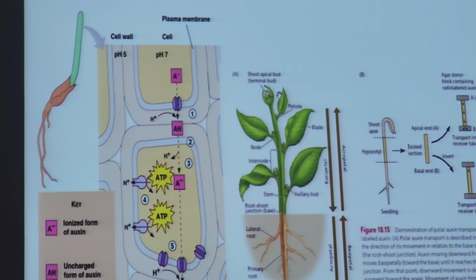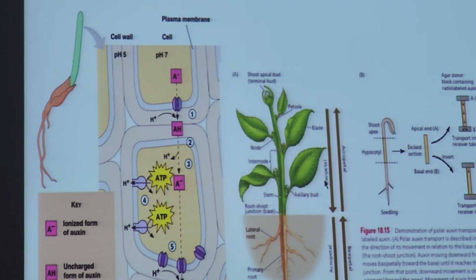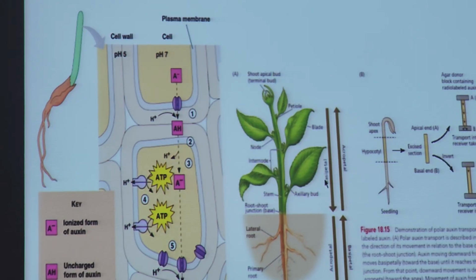Basipetal movement, acropetal movement, and it's kind of inverse when you go to the root region. Even though you cut some portion of the plant and invert it, it will still follow this acropetal and basipetal movement.